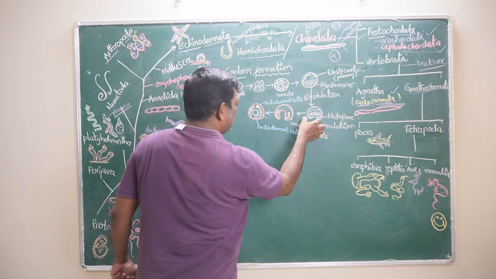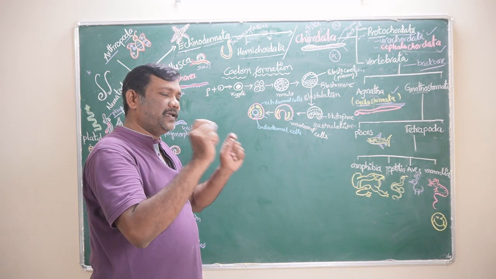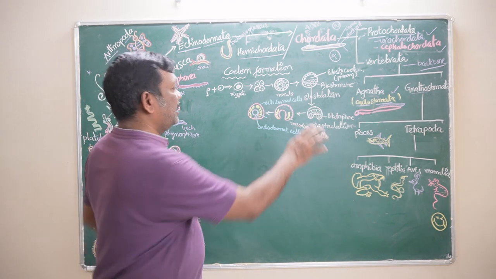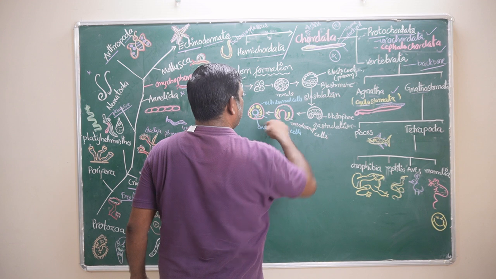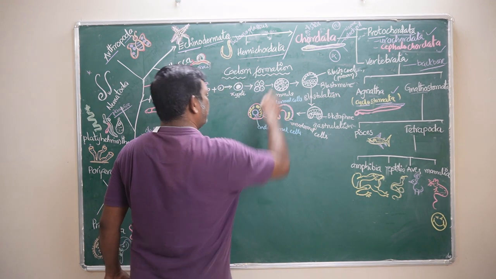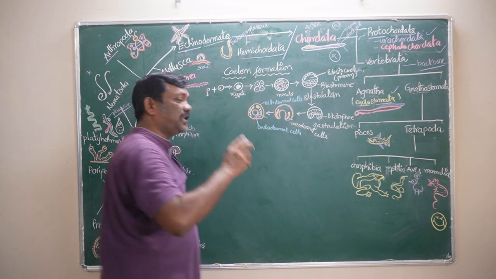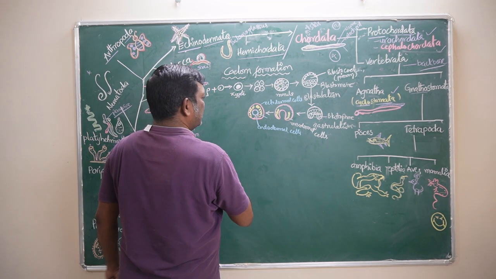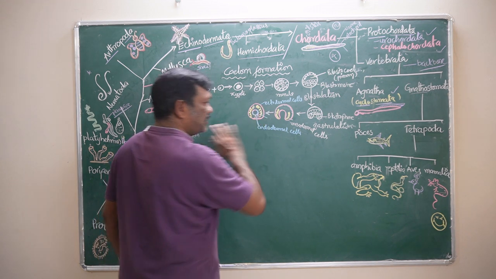Actually, one type of cells are present in it. Those one type of cells are actually totipotent cells, because every cell has the capacity to divide into any type of cell, up to here only. But later, the ectodermal cells are differentiating, endodermal cells are differentiating, and mesodermal cells. Three types of cells are differentiating. But at this stage this is not called the totipotent cell.